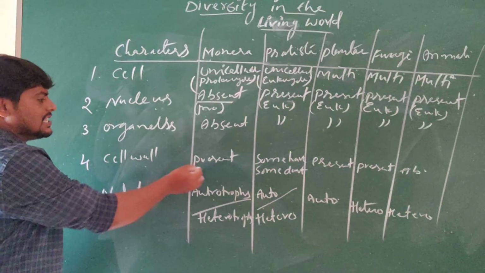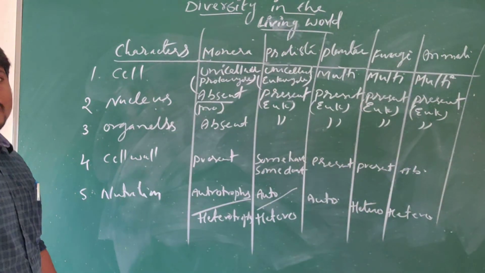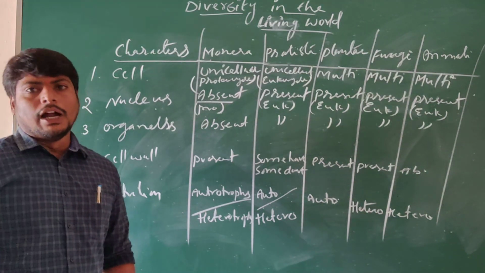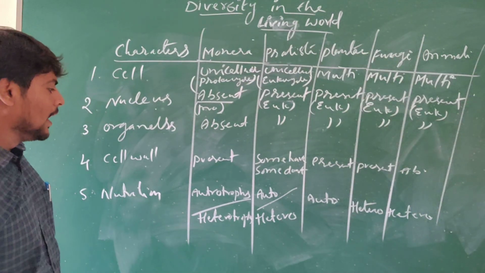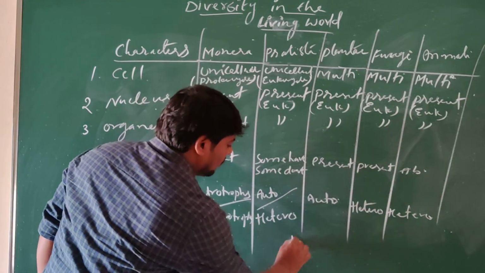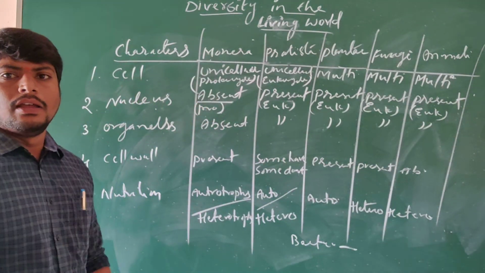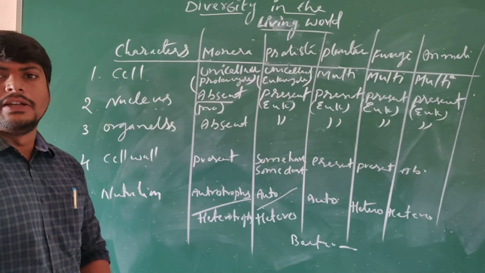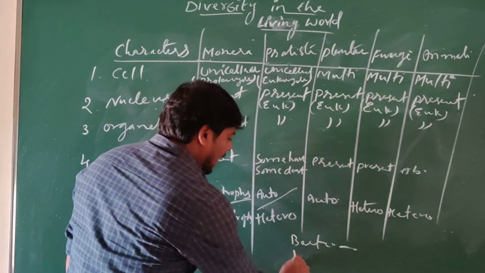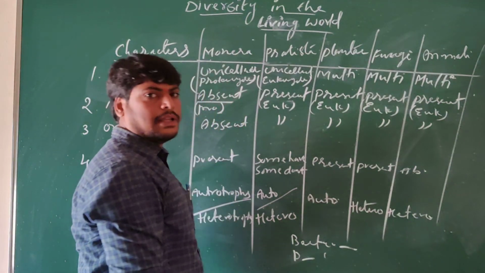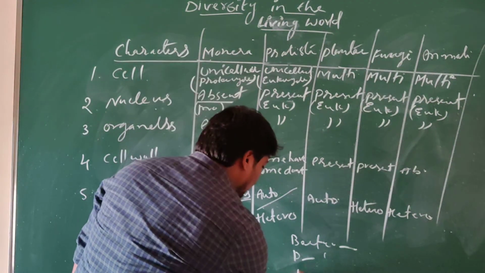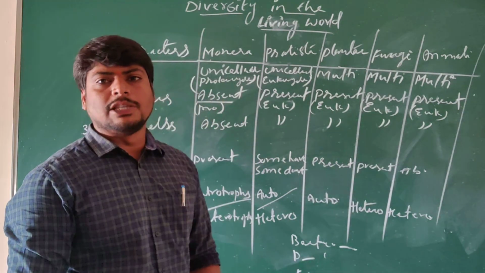And cell wall is present, and this type of cell wall is different from one organism to another. For example, in case of bacteria, they consist of peptidoglycan as a cell wall. In case of plants, a cell wall made up of cellulose is present. In case of fungi, a cell wall made up of chitin is present.